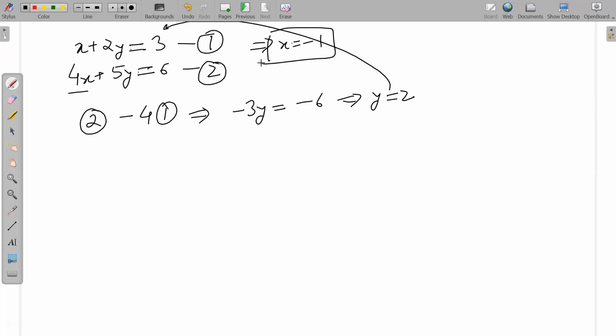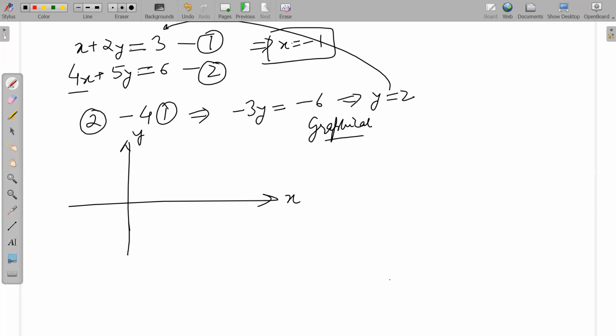Another way of solving this might be using lines. If this is x and this is y, you can have two lines and you can find the intersection point. So that is a graphical way of solving the same equations. Can you draw the line for these two equations? Let us do a third example rather than doing this.